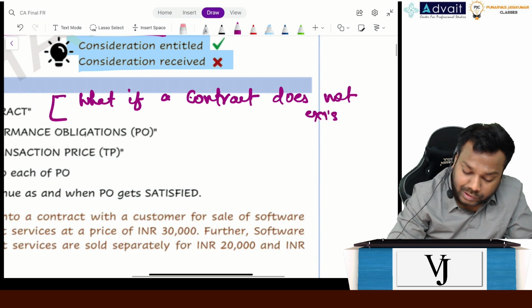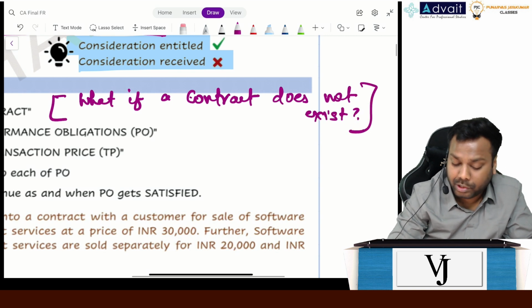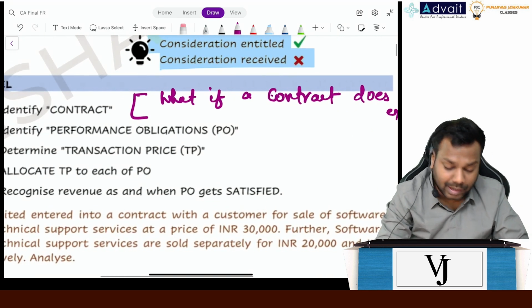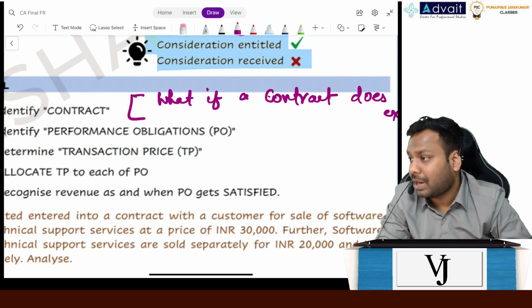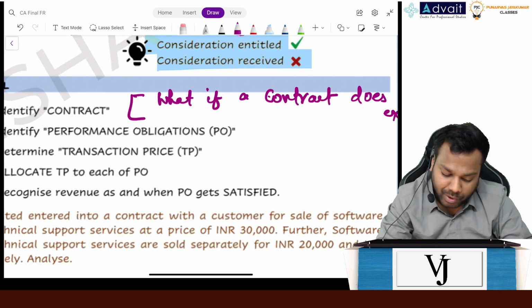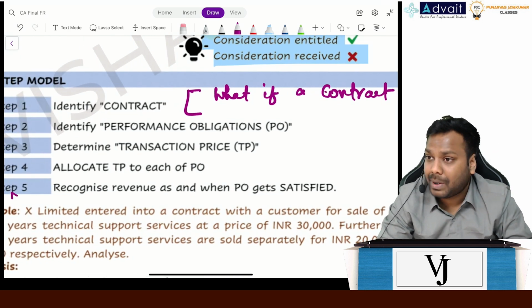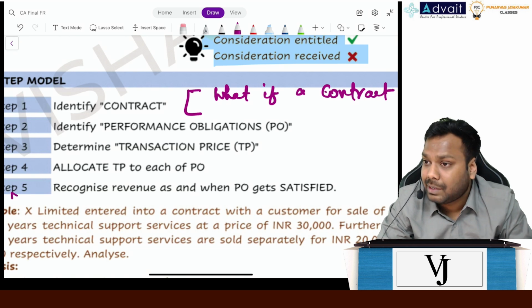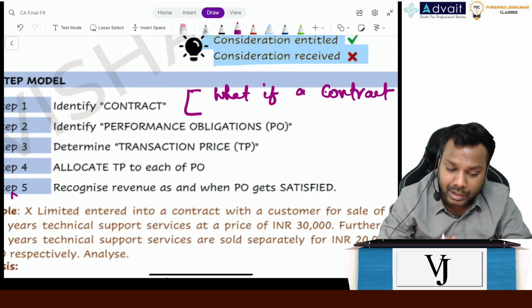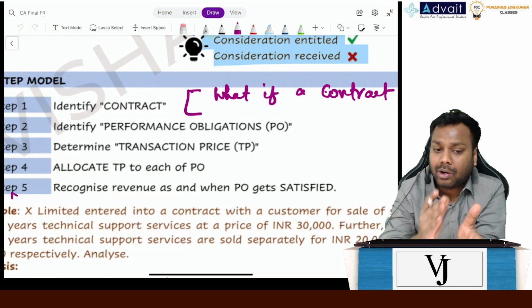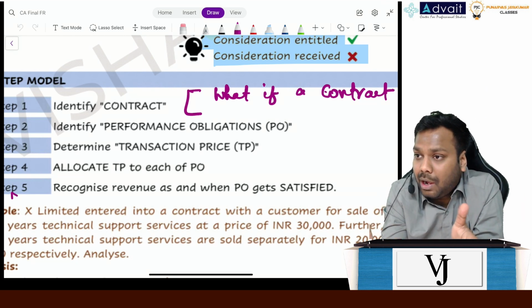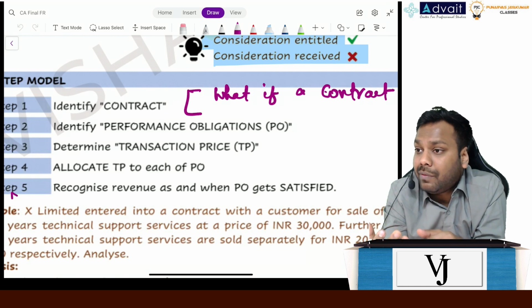It will also answer the question: what if a contract does not exist? Basically, as I was mentioning, this standard doesn't cover transactions in which a contract does not exist. But though it doesn't cover them, it still gives us guidance: if the agreement the entity and the customer entered into does not qualify as a contract, how will I continue and recognize the revenue in that case?